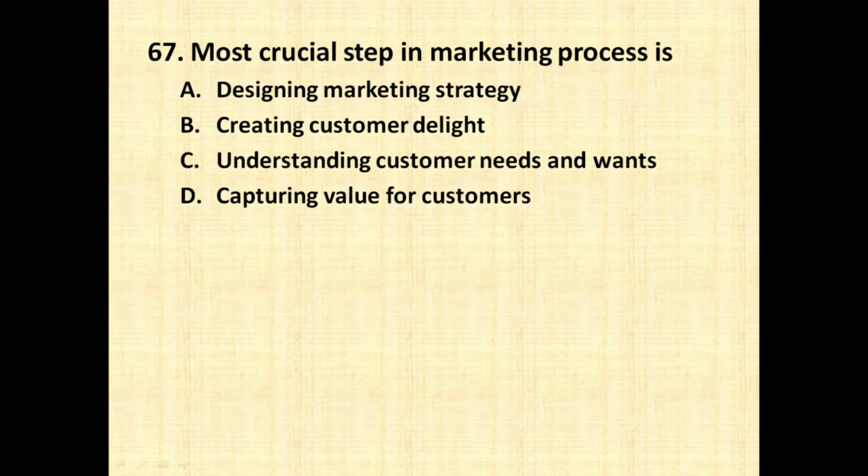Most crucial step in marketing process is designing marketing strategy, creating customer delight, understanding customer needs and wants, capturing value from customers. So the right option is option number C, that is understanding the needs and wants of the customer. Because the present market is a customer-oriented market and the customer is said to be king of the market, we have to understand what he needs and what he wants, and we have to make our production based on the needs and wants of the customers.